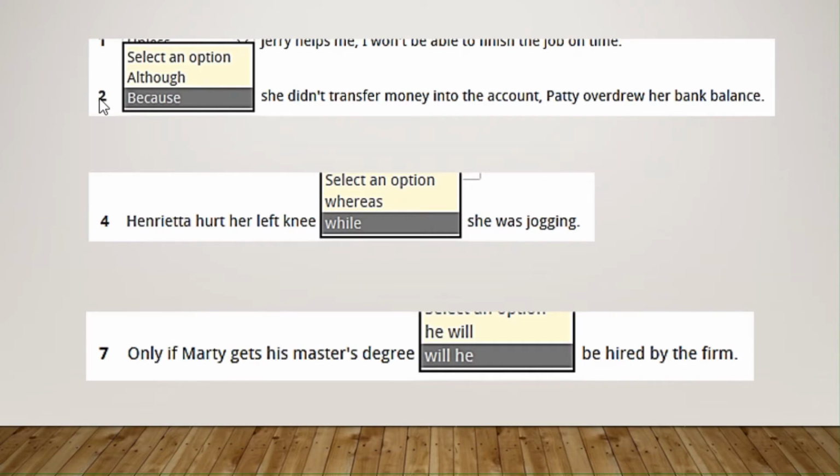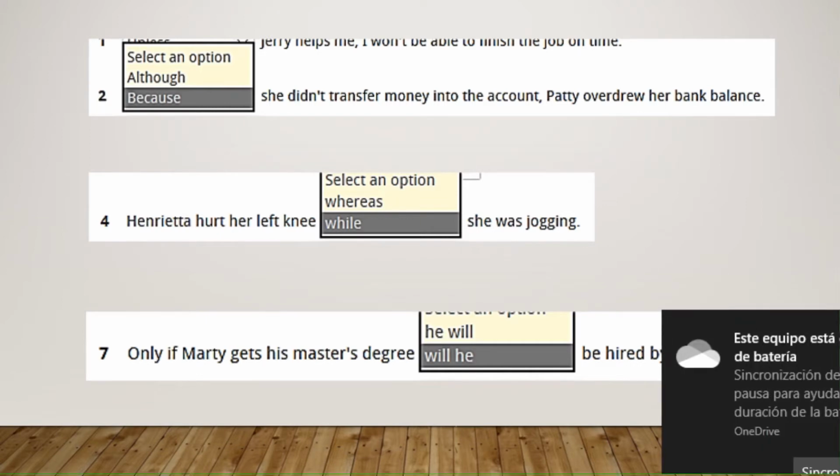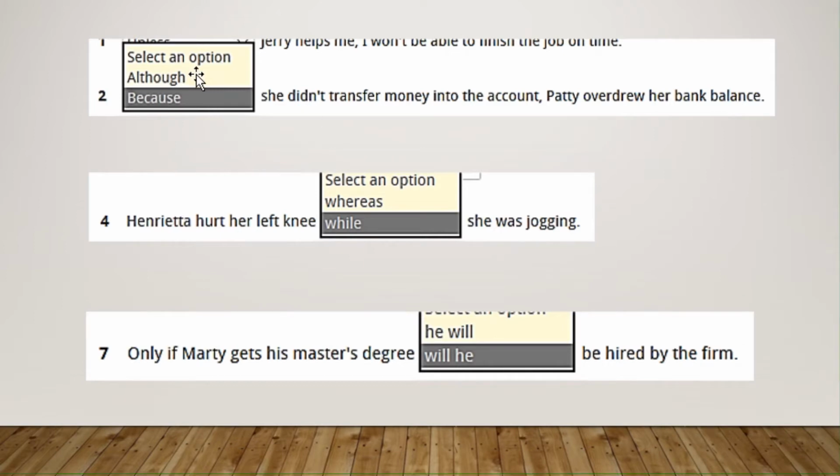Okay, with this one that was the first exercise, I put here this with the options. I am not going to put all of them, but just 3 or 2 of every exercise. And in this one, you had the options although and because. She didn't transfer money into the account. Patty overdrew her bank balance. You are telling the reason why she overdrew her balance. And it was because she didn't transfer money, right? Although, remember, is something that shows the contrast. And in this case, the contrast was not shown.